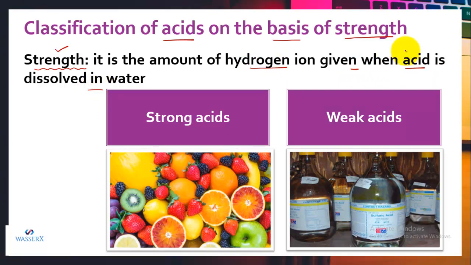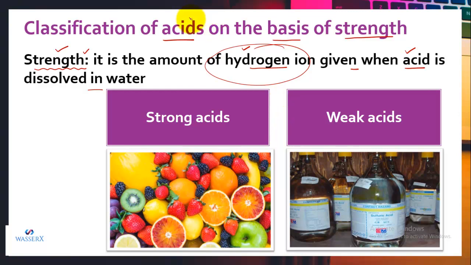We know that when we dissolve an acid in water, it produces hydrogen ions. Now, how many hydrogen ions it can actually produce is called the strength of an acid. Similarly, if I use this term for bases, we'll say that it is the amount of hydroxide ions given by a base when it is dissolved in water. So strength simply means the amount of ions they are releasing when they are dissolved in water.